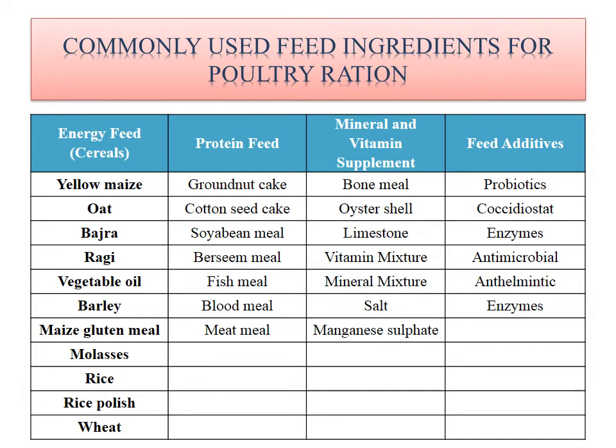Then for vitamin and mineral supplement, we use bone meal, oyster shell grit, limestone, vitamin mixture, mineral mixture, salt and manganese sulfate. While for feed additives, we use different probiotics, coccidiostats, enzymes, antimicrobial drugs, anthelmintic drugs, and different enzymes.